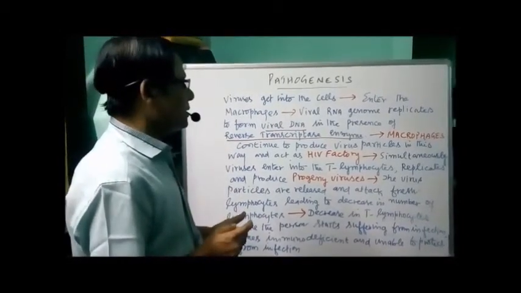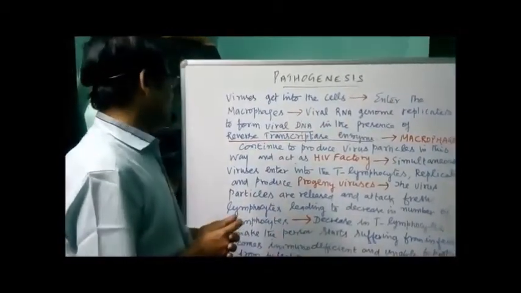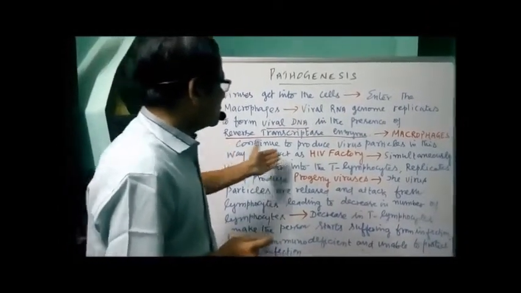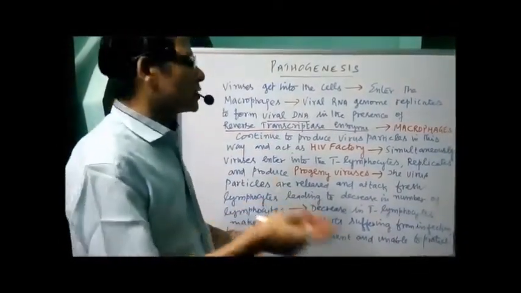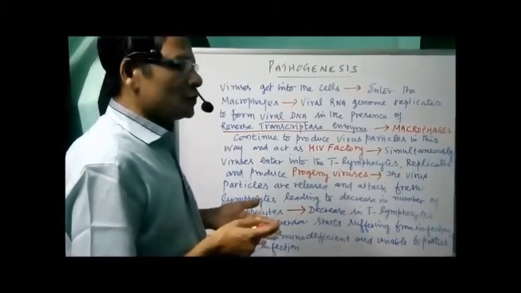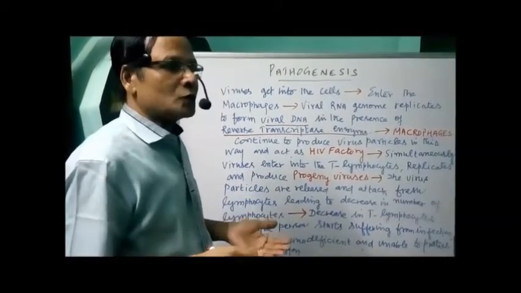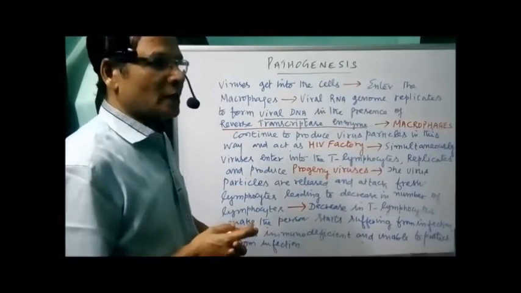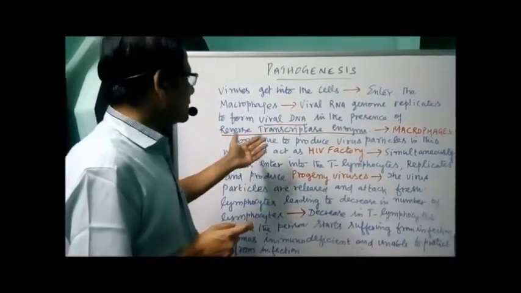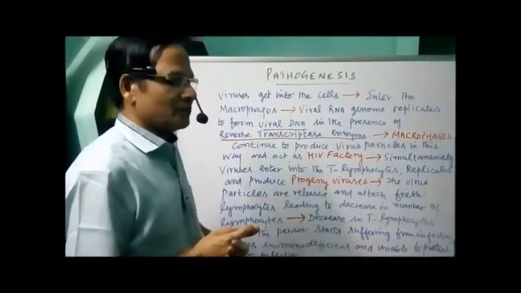In the macrophages, the virus particles continue to produce more and more virus particles. In this way, the macrophages produce a large number of virus particles. Hence, it is aptly described as the HIV factory.